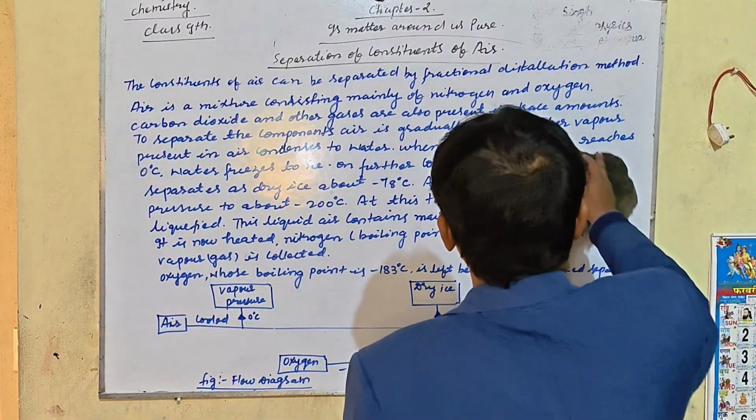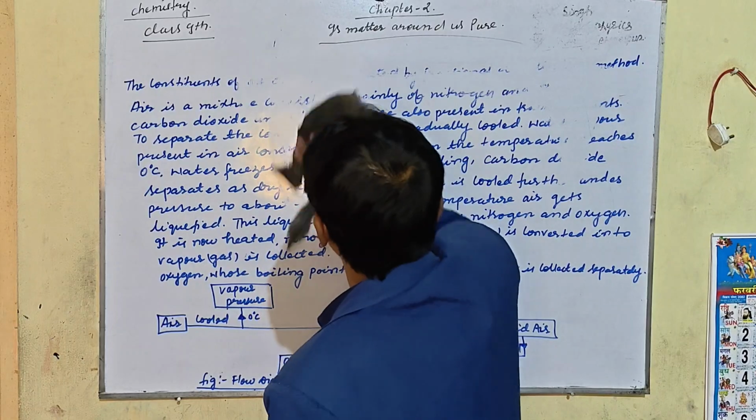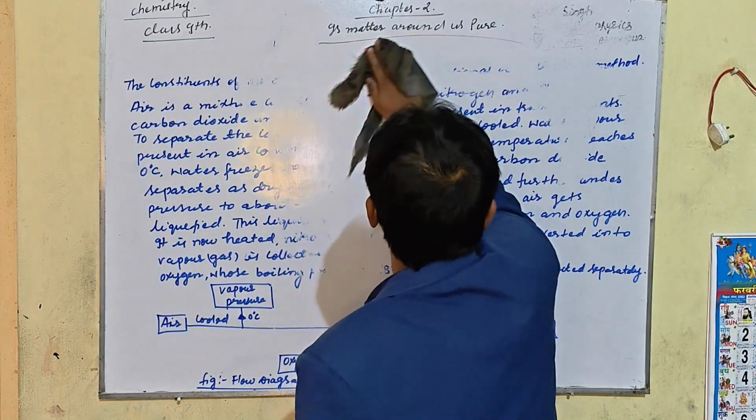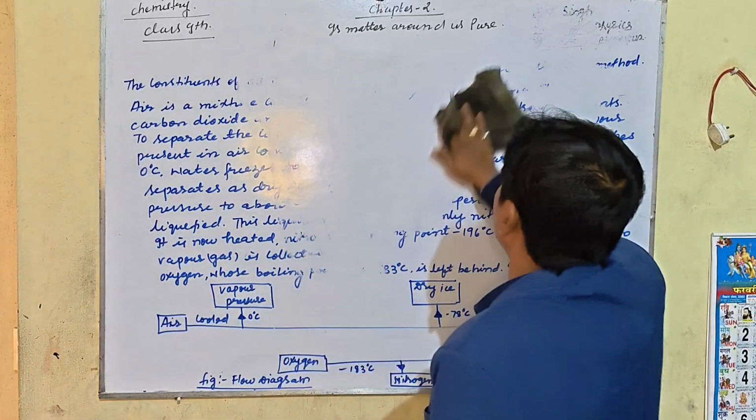Right now we are going to discuss the NCERT questions of class 9 chemistry, chapter Is Matter Around Us Pure. My dear students, let us understand a few questions of NCERT.